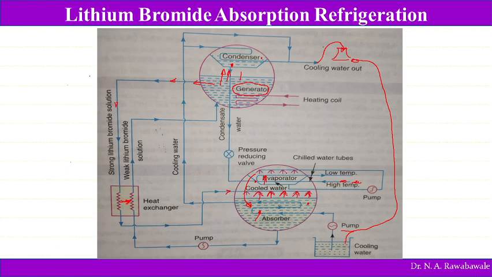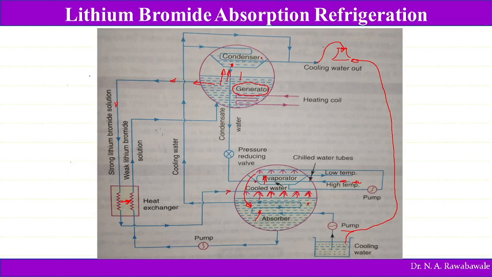Water is spread over this evaporator. The temperature of the water passing through the coil is higher, and the water spread over it is at a cold temperature. As this cold water gets evaporated, the cooling effect is achieved, so the refrigerating effect is produced here. Water vapor is produced here by absorbing heat at a low pressure.